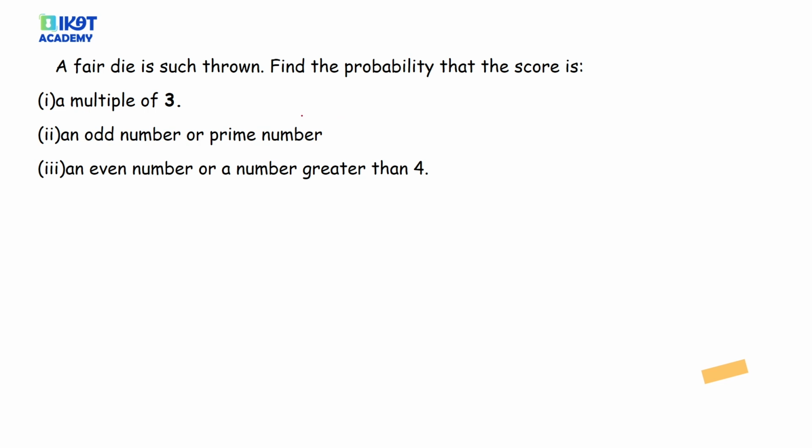A fair die is thrown. Find the probability that the score is a multiple of 3, that it's an odd or a prime number, or that it's an even number, or a number greater than 4. Now for this case,